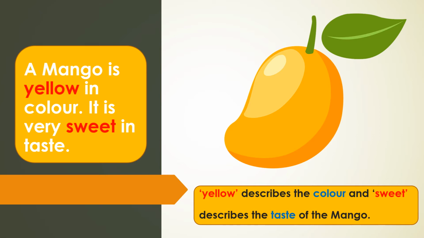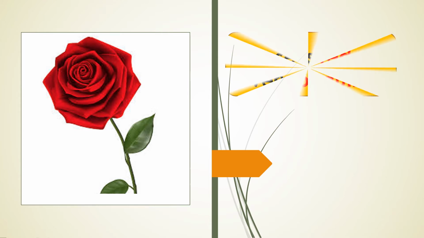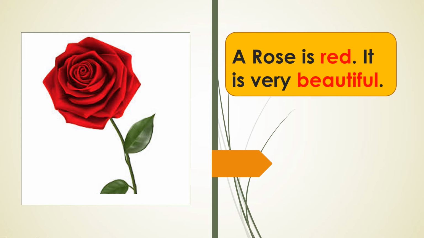We'll see one more example here. So what do you see here? It's a rose. Now we'll describe the rose. A rose is red.